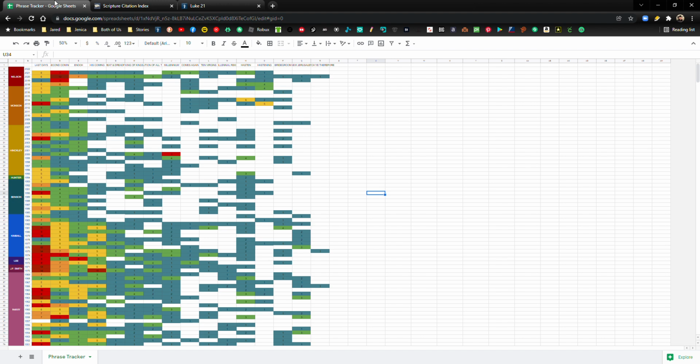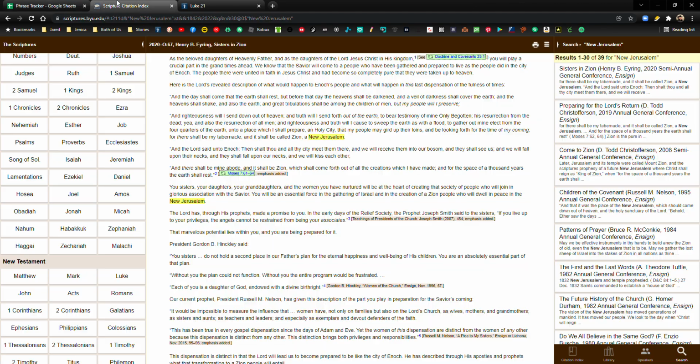Okay, so I've been playing around more with the Scripture Citation Index. This is scriptures.byu.edu, and it allows you to do multiple things. One of the things that you can do is search all these conference talks for whatever term you want to look for. It'll pull up every instance from 1942 until present.